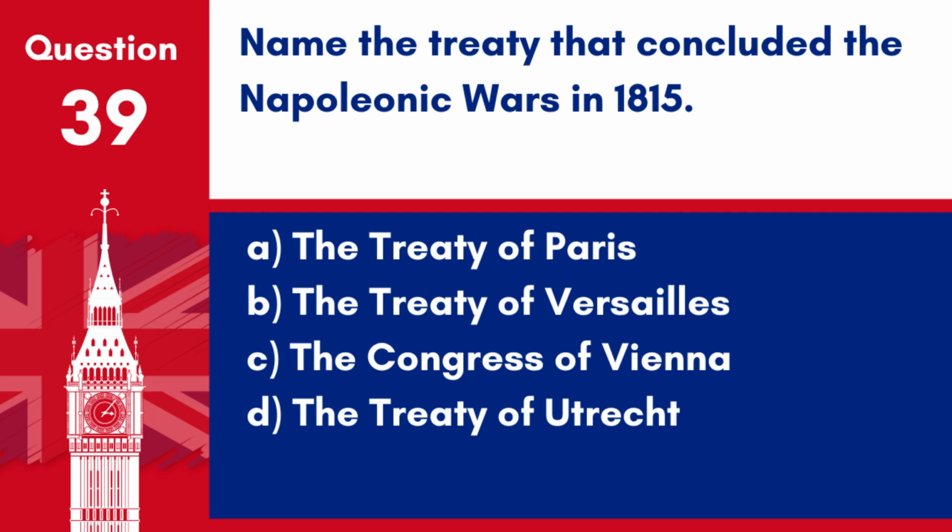Question 39. Name the treaty that concluded the Napoleonic Wars in 1815. A. The Treaty of Paris. B. The Treaty of Versailles. C. The Congress of Vienna. D. The Treaty of Utrecht. Answer: C. The Congress of Vienna. The Congress of Vienna concluded the Napoleonic Wars in 1815.